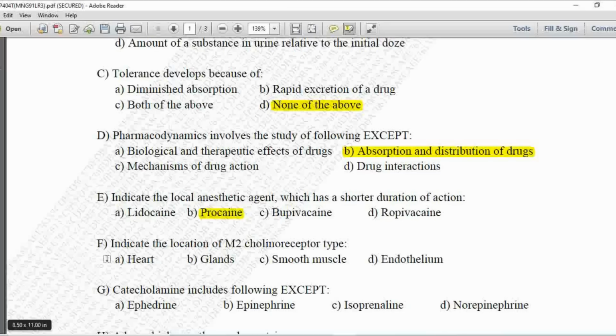Next MCQ. Indicate the location of M2 cholinergic receptor type. Option A is heart, B is glands, C is smooth muscles and D is the endothelium. The location of the M2 receptor is option A, the heart.